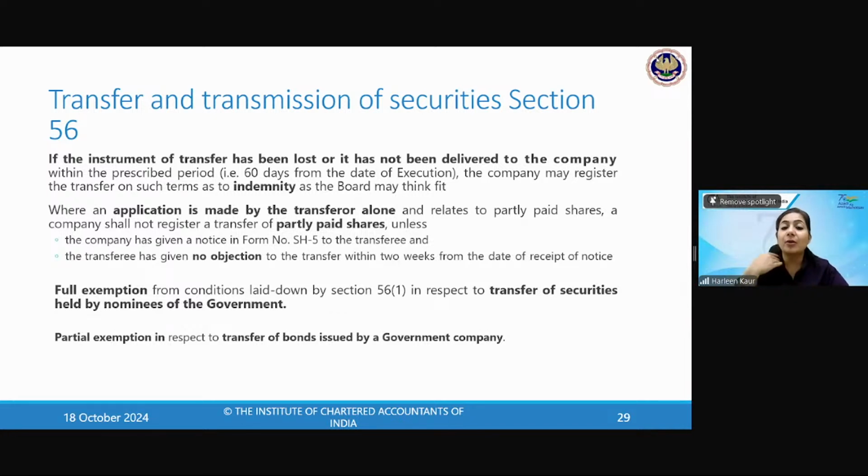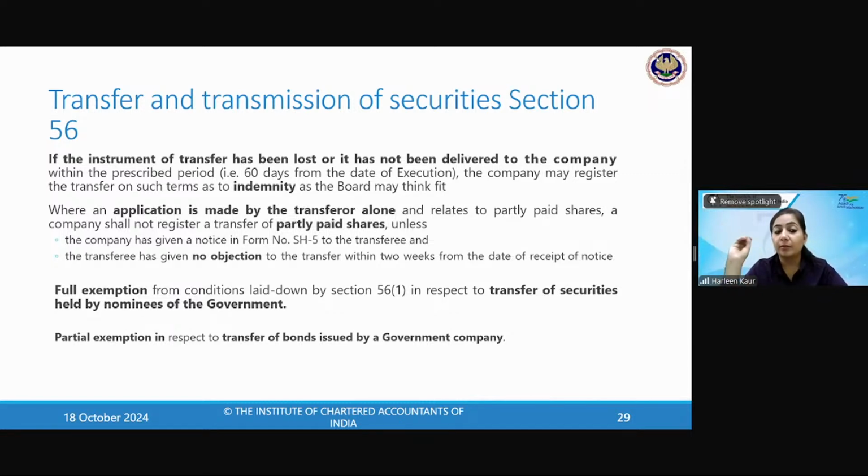Now A has transferred the share and this relates to partly paid up shares. Now the company will not register this unless the company sends a notice to Mr. B asking, are you okay? No objection has to be taken here. Company will say, are you okay to pay rupees 2, because rupees 2 per share is still pending to be paid to me. This Mr. A who is transferring the shares to you has not paid it. Are you willing to pay it?